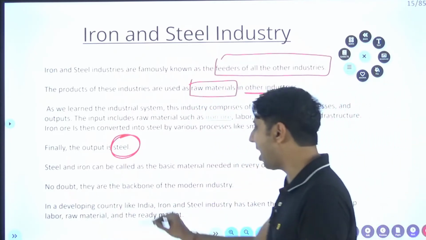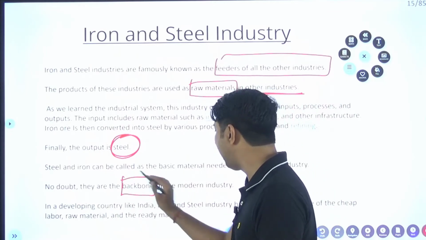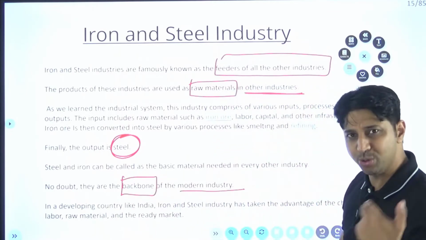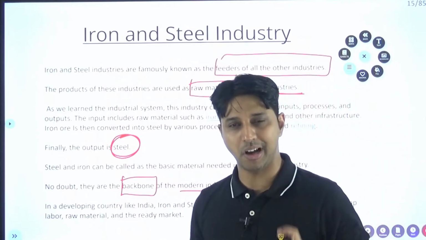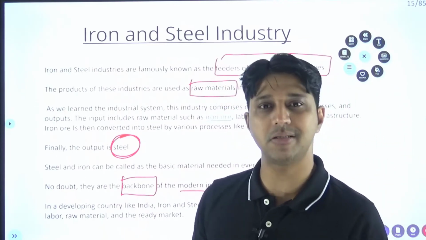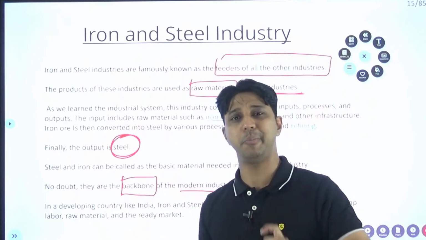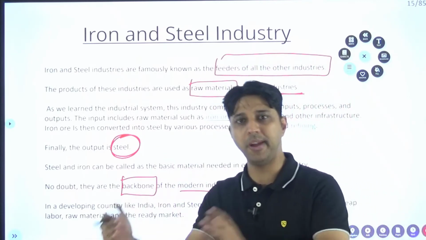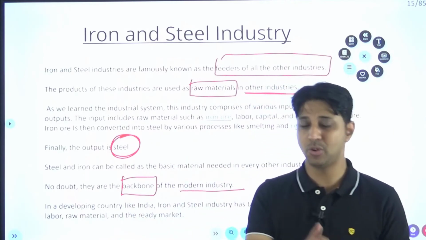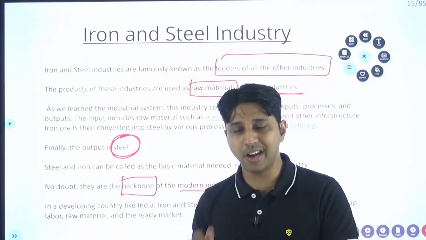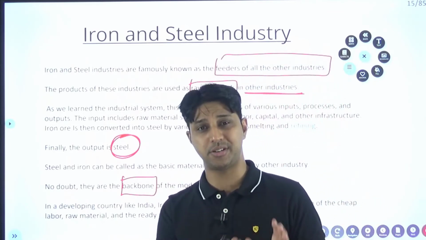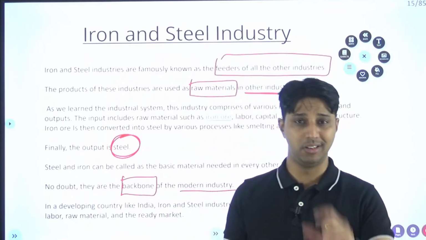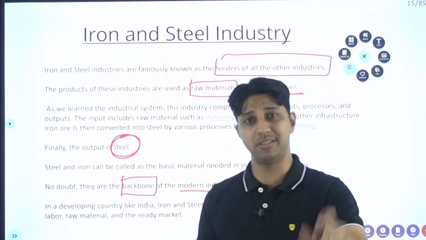So remember, the iron and steel industry is the backbone of modern industry. You can use these keywords. You must have some ready-made answers so that when you are writing the mains paper, you can just copy and paste. Iron and steel industry is the backbone of all industry. So you have to be ready with some statements, some answers. Fine.